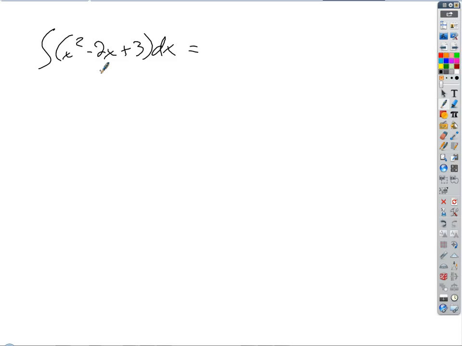So what's going to be the antiderivative of x squared? Okay, that's going to be x cubed over 3, we'll say. Negative x squared, and then 3x. Okay, now what do I need to do? Plus c. Yeah, each one of those incorporated some little constant. We'll just lump all the constants together into one big constant, right? Do you have to always think about it in terms of a bunch of constants? No, you don't. You always just know when you take the antiderivative of some integrand, you've got to include that plus c. It's actually a very mechanical process. You just have to account for the possibility of another constant there, right?